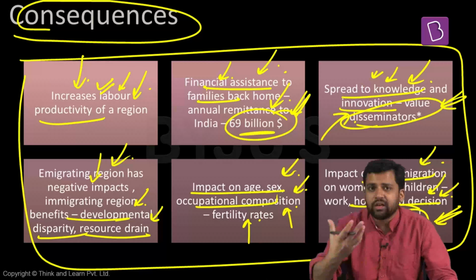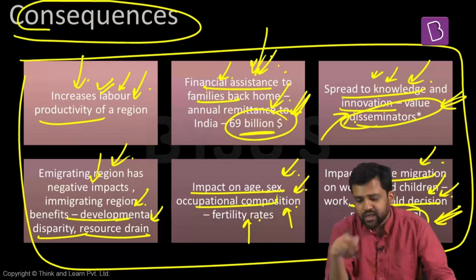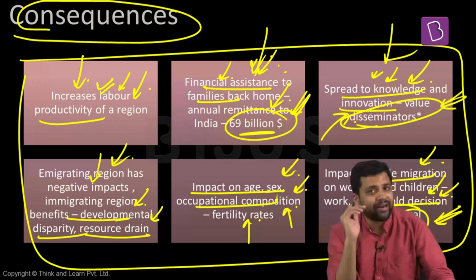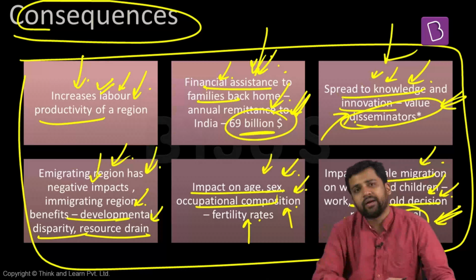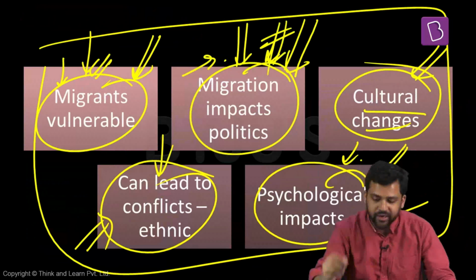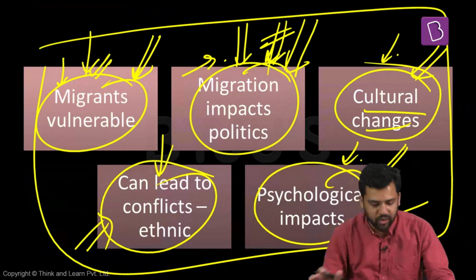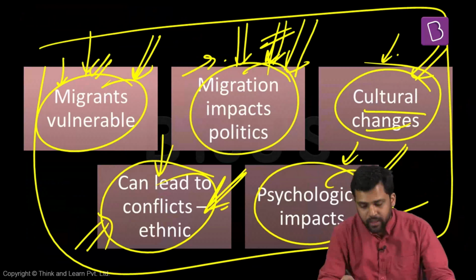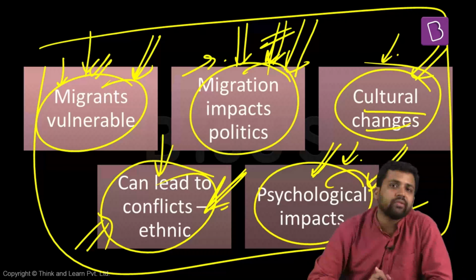Increase in labor productivity, financial support is given, so the country also benefits because of remittances, and spread of knowledge and innovation can be there. The place from where people are migrating out might be at a loss. Fertility rates can get impacted, and different aspects of population distribution can get impacted. Sometimes there can be added pressure on women and children who are left behind. Migrants are more vulnerable. Sometimes political candidates mobilize people against the migrants. Migration also leads to cultural changes, and composite cultures can form as a result. Ethnic conflicts we have witnessed in India as a consequence of migration. Sometimes migration also leads to psychological impacts at the level of mind. So these are all the different consequences of migration.